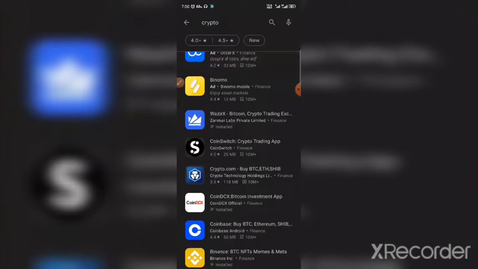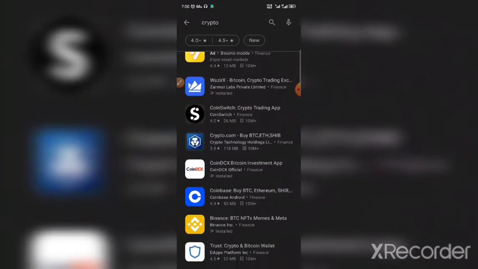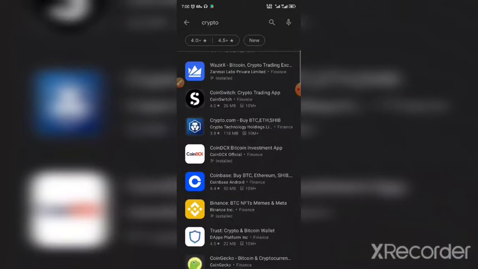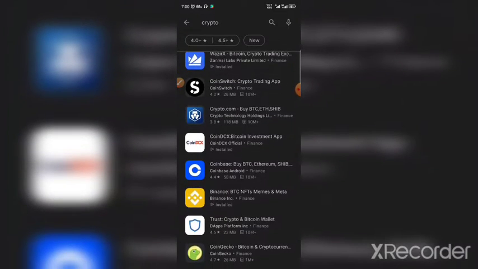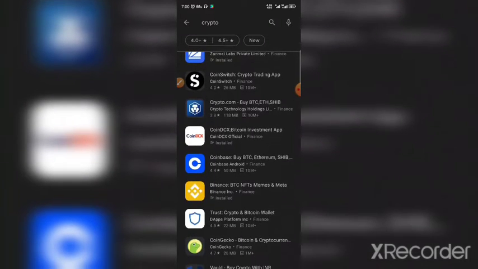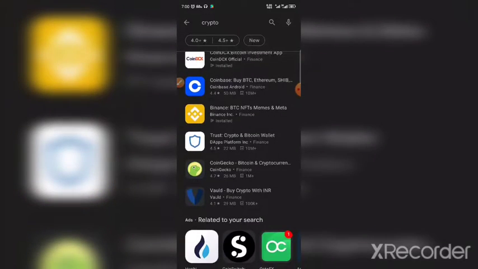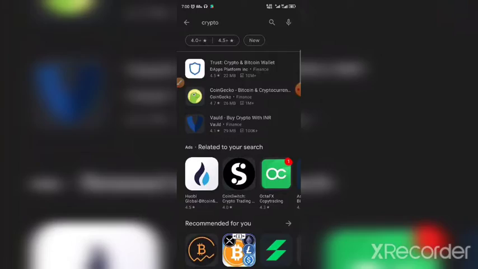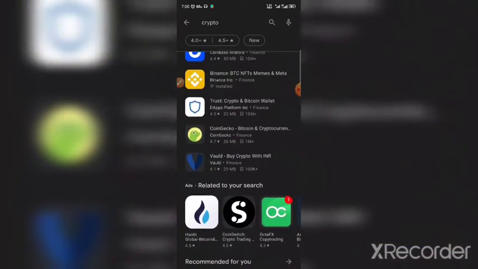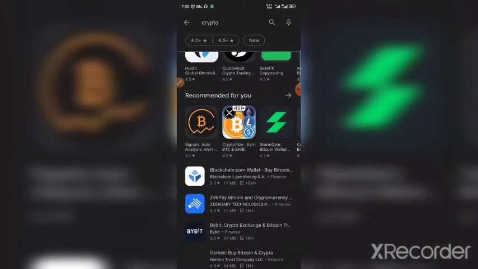You can see you can download OctaFX, Benimo, Vegirix, but in India you don't need to use Vegirix. You can use the Binance or the KuCoin app, because in Vegirix also you need to do this KYC. This is also an Indian one. Trust Wallet you can use, but for the Trust Wallet you need to buy the crypto from another place.